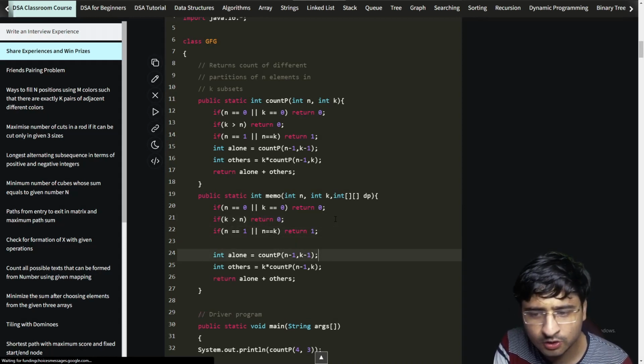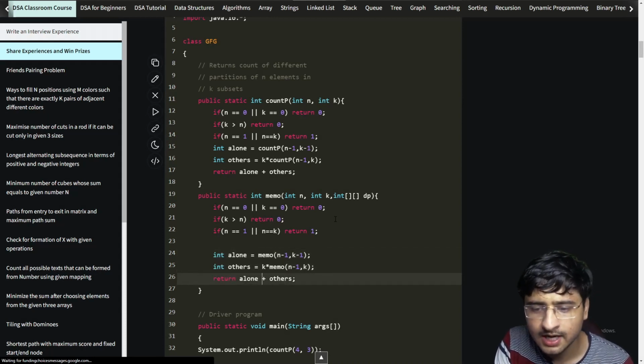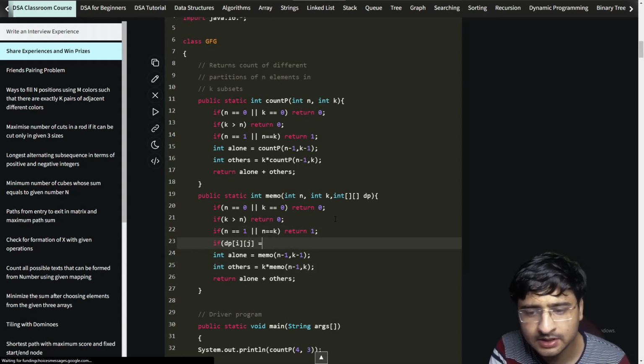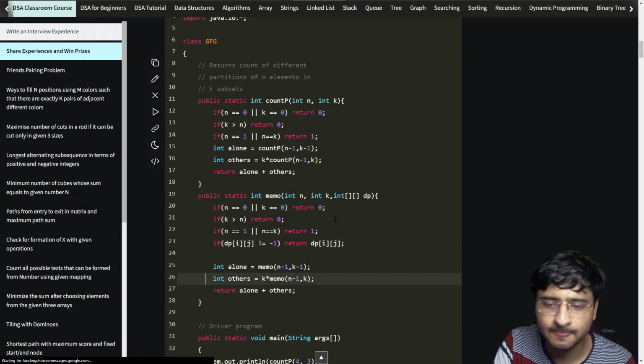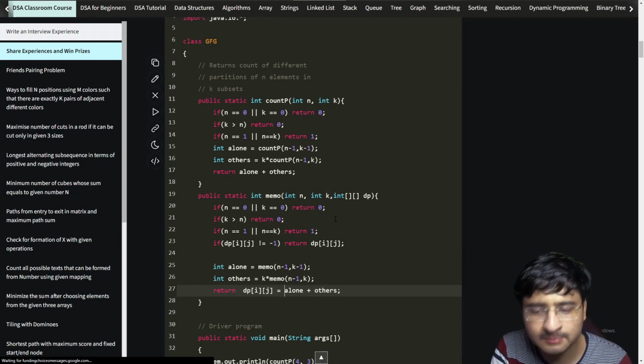After the base cases, of course, I'll change the name of this function. So memo is the name of the function. And here, recall and remember is remaining. So if dp of i comma j is not equal to -1, I'll simply return dp of i comma j. Okay, and remember is what? When we have calculated the answer for any case, I'll simply remember it.